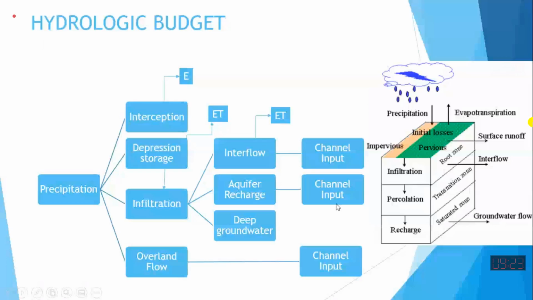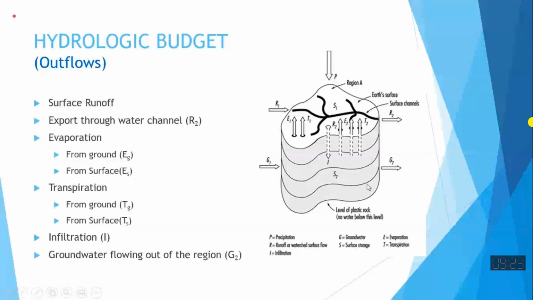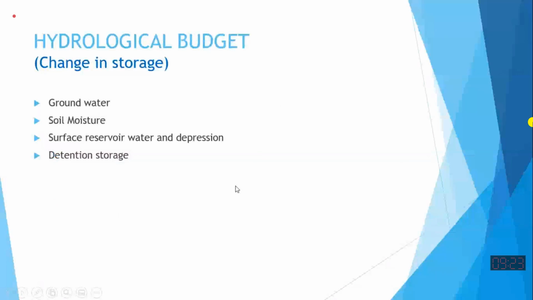So this is another way of showing different processes. So, if we have to make a hydrologic budget for a certain catchment, then you can see what are the inflows. In the next slide, we will be showing you what are the outflows and what are the storages. These can be three kinds of things.